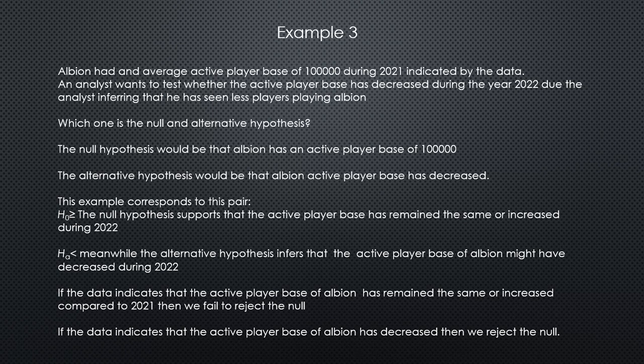The null hypothesis will be that Albion has an active player base of 100,000. The alternative hypothesis will be that Albion's active player base has decreased. The example corresponds to this pair. The null hypothesis supports that the active player base has remained the same or increased during 2022. Meanwhile, the alternative hypothesis infers that the active player base of Albion might have decreased during 2022.